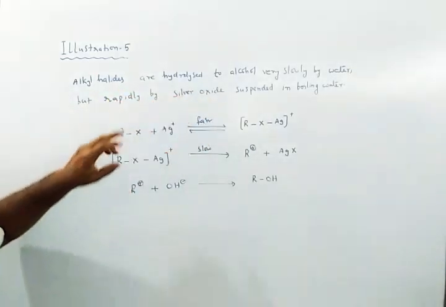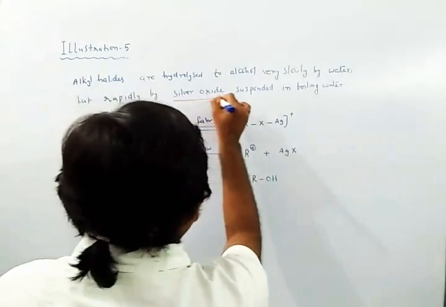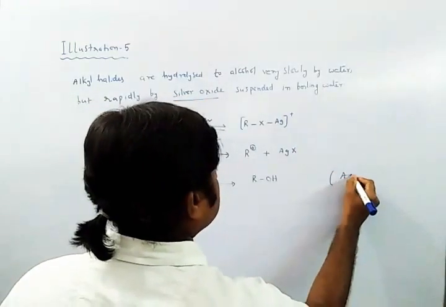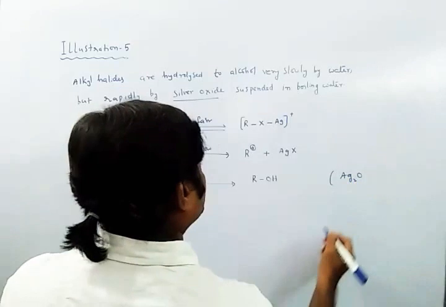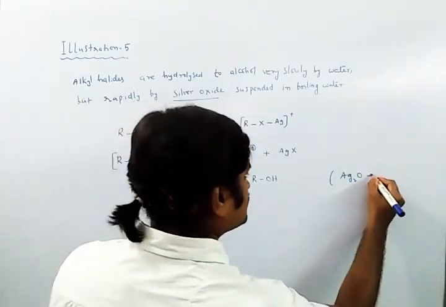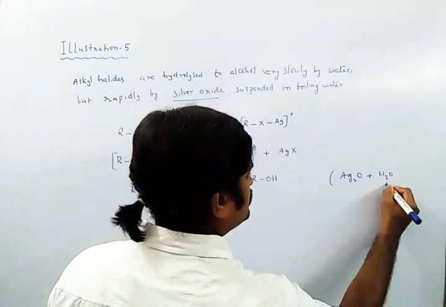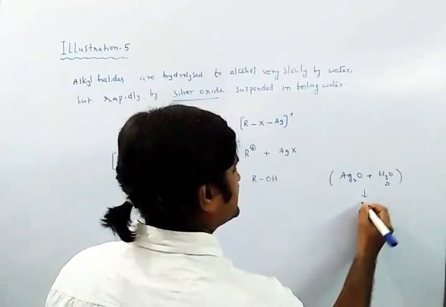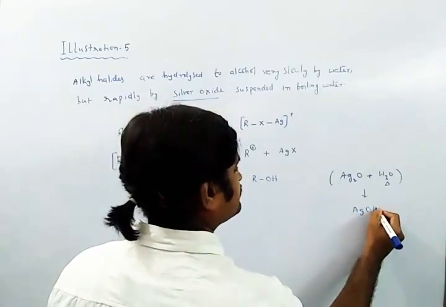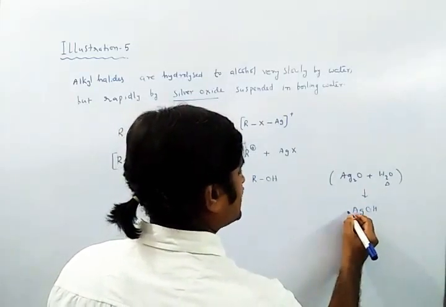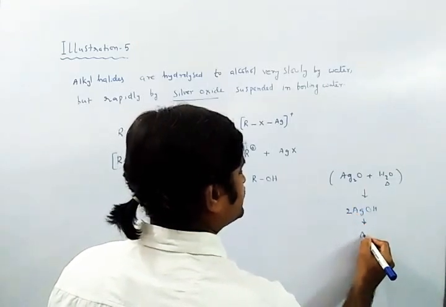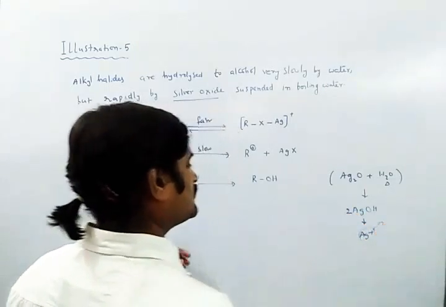Now this alkyl halide RX is hydrolyzed usually with water very slowly, but rapidly with silver oxide. As you know, silver oxide is Ag2O. In boiling water, H2O gives silver hydroxide, and that silver hydroxide gives silver ions.